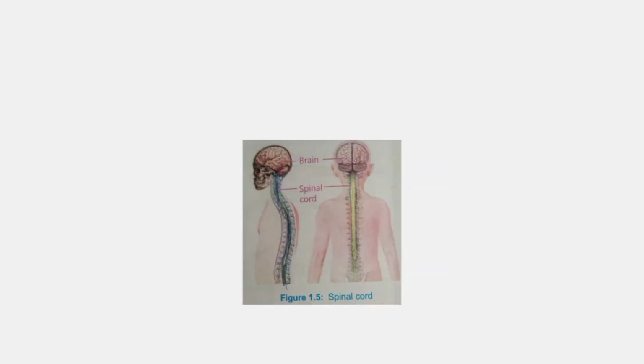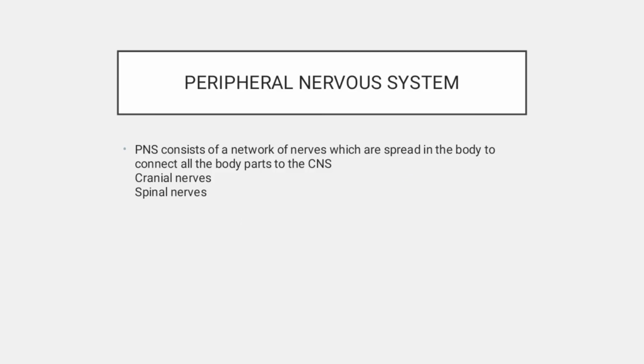Spinal cord. The spinal cord is the extension of the medulla oblongata. It runs backward inside the backbone up to its lower end. It is also made up of interneurons. It controls some immediate and involuntary actions.